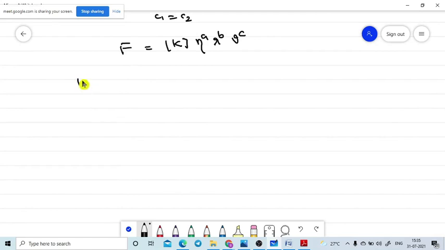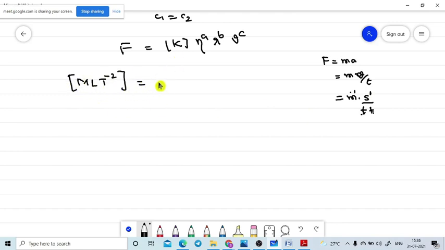The force dimensional formula is MLT^-2. Yes, F is equal to MA, which is mass into acceleration, which is velocity by time. Velocity is distance by time, so F is M^1 L^1 T^-2. T squared means T power minus 2. So this is the left side physical quantity.